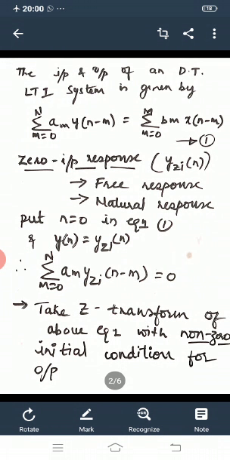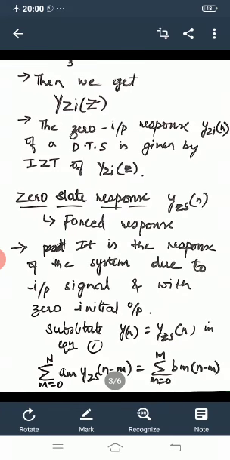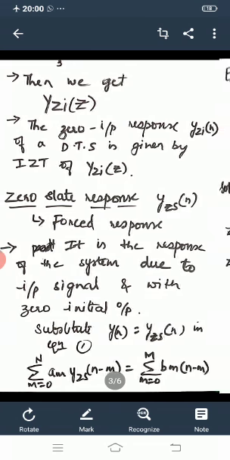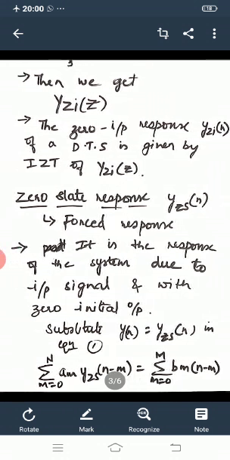We have to take the z transform of the equation with non-zero initial conditions for output. Dear students, I am going to recall that we have already discussed what is non-zero initial condition and zero initial condition in detail in unit 2. So after taking the z transform, we will get the equation y zi of z is equal to something. Then the zero input response y zi of n of a discrete time system is given by taking the inverse z transform of y zi of z.